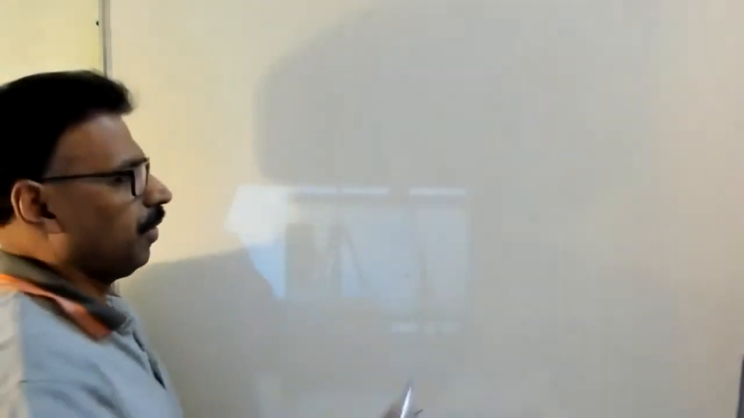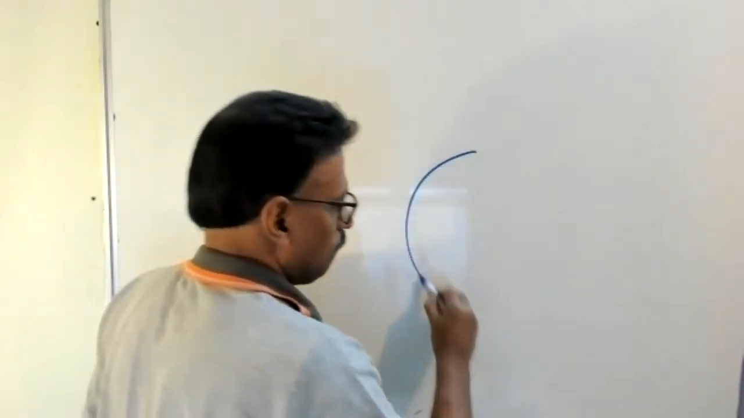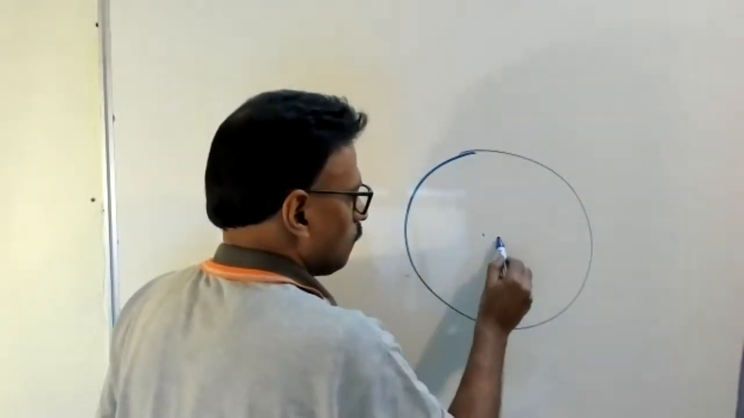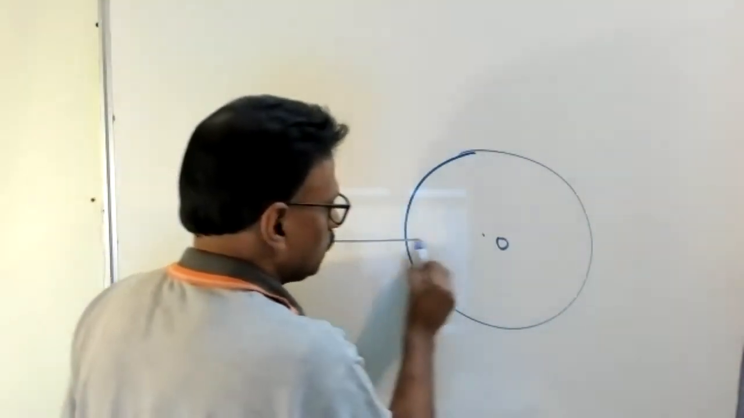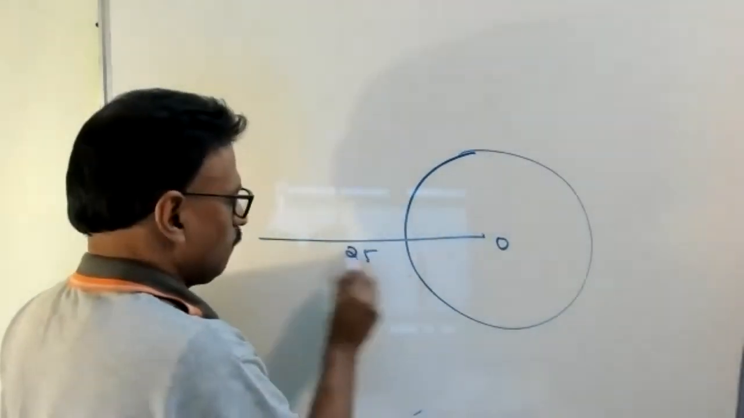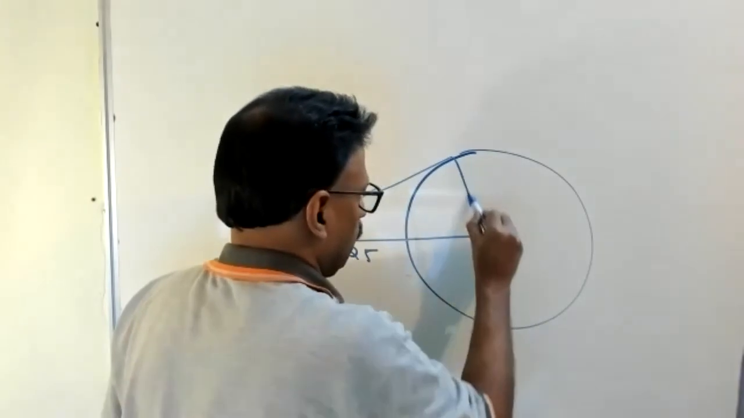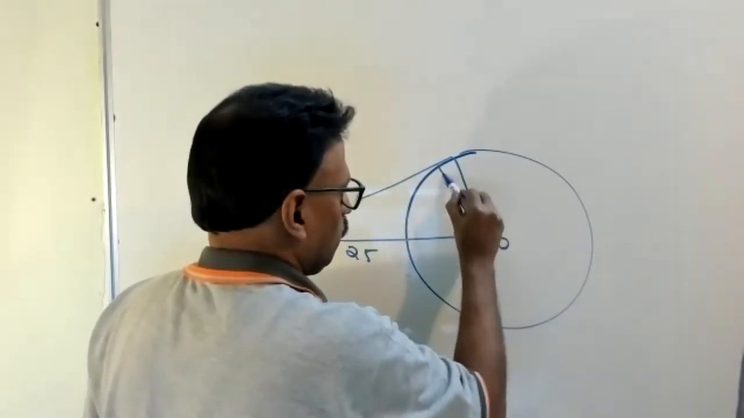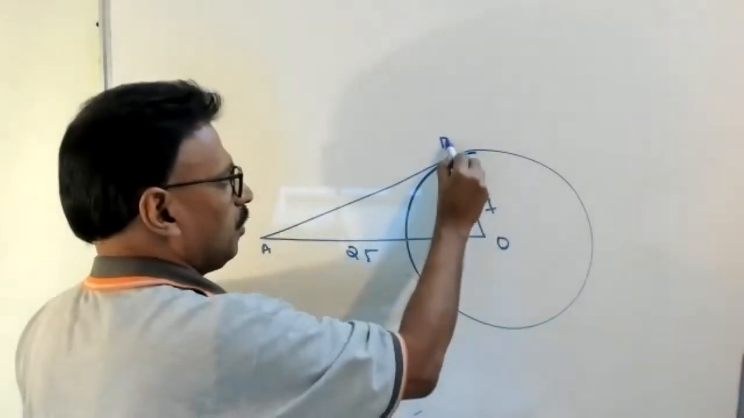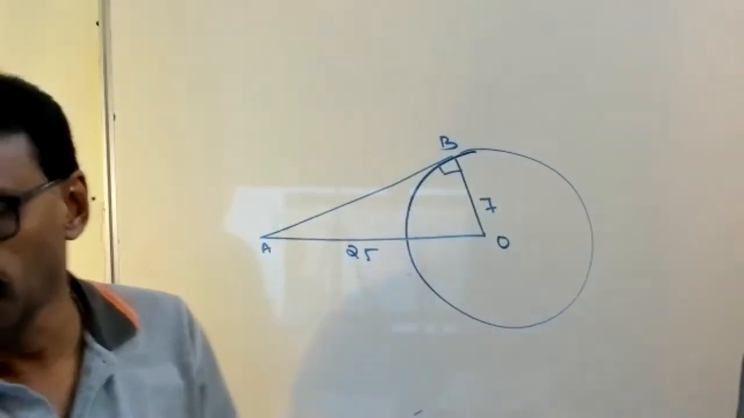A point. Here, this one is 25. Suppose A. Radius is 7. AB, we have to find out AB. Is it clear or not?